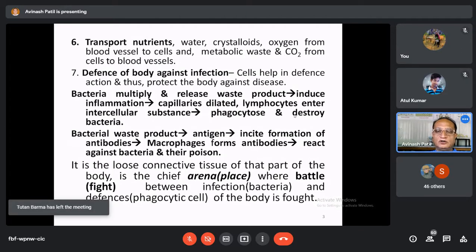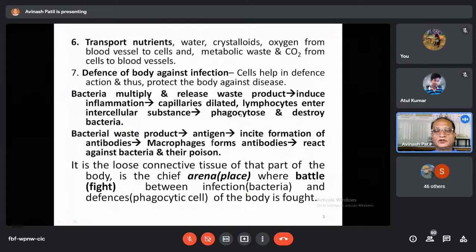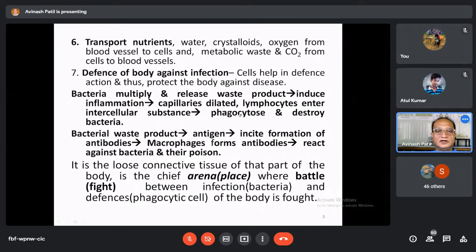Likewise, there are various phagocytic cells inside the tissue also, called histiocytes and other macrophages. And all these macrophages, all these phagocytic cells, go to the infecting bacteria and kill them and eat them. So this is the function of the connective tissue that plays an important role in the defense of the body.